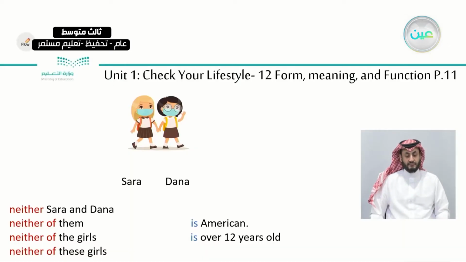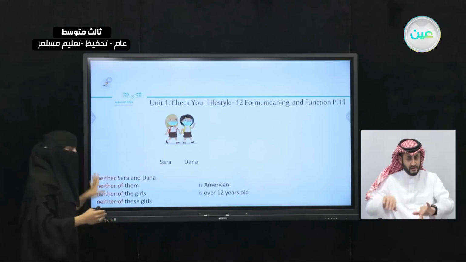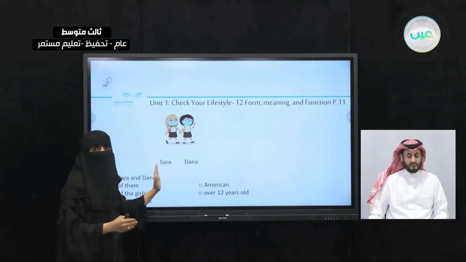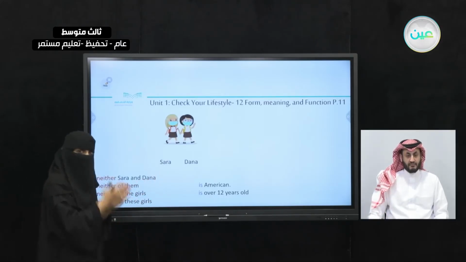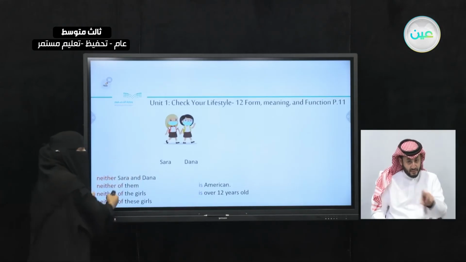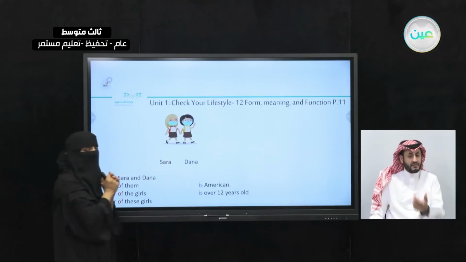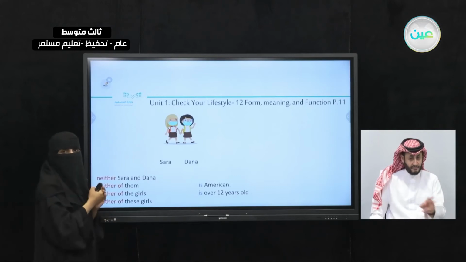I can say neither of them is American, or neither of the girls is over 12. They are 12. Are they over 12? No. So neither here means not. The information is not true for both of them. Okay? So both is used when the information is correct for both girls. Neither is used when the information is wrong for both of them. They are not American. So neither Sarah and Dana is American. Okay?